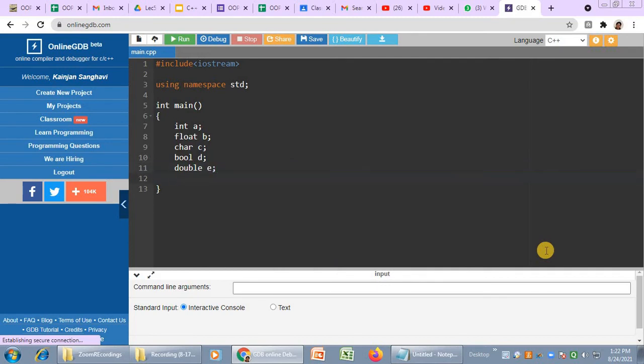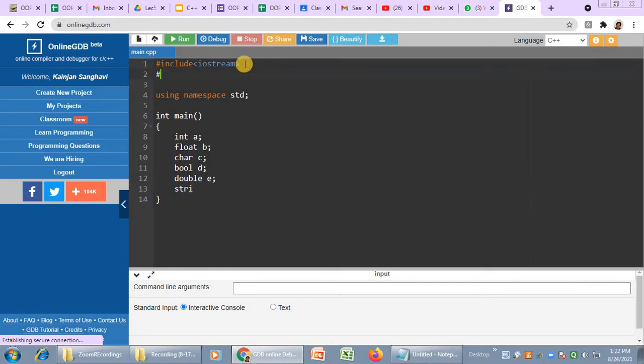Like we have integer, float, character, boolean, double, I can take string also. But if you see, when I use string, it is not giving me any reference here, because to have string as a data type, you have to include the header file string.